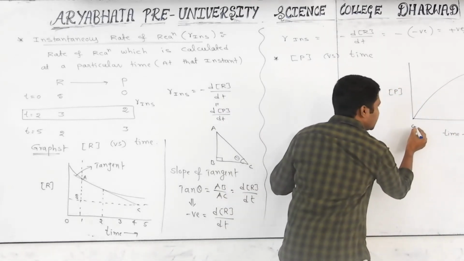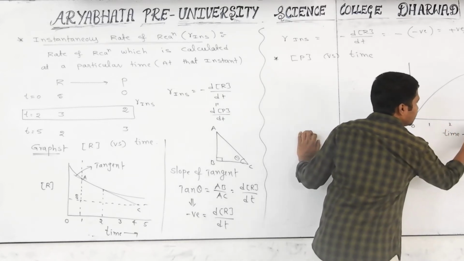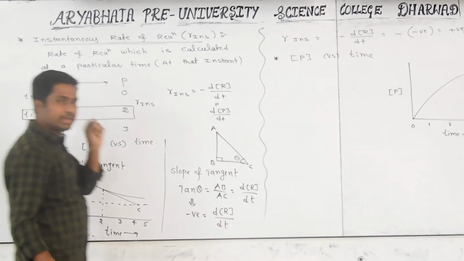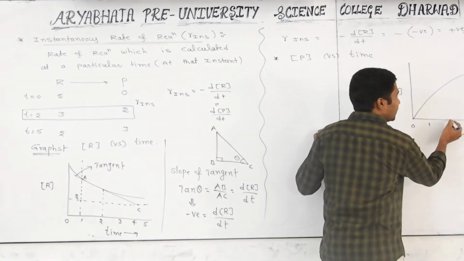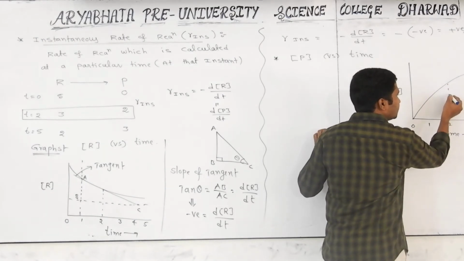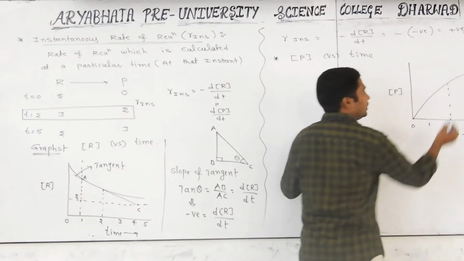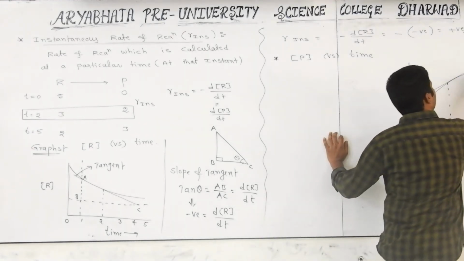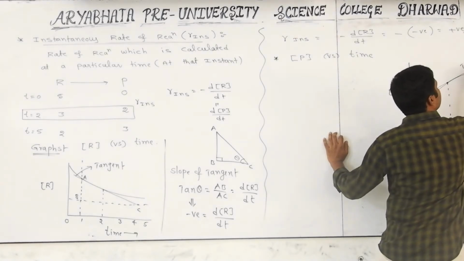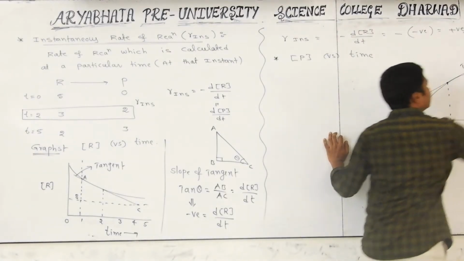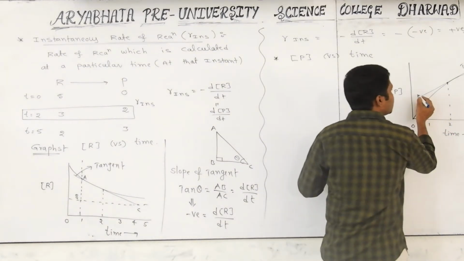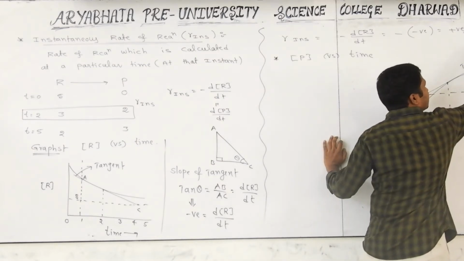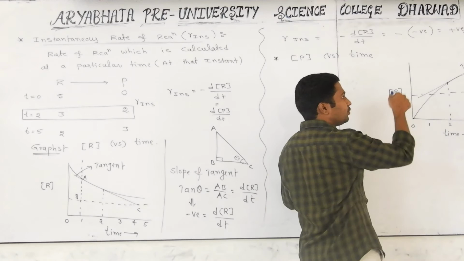Now this is time 0. After that 1, 2, 3, 4, 5 minutes like that. At which time do you want to find the speed of the reaction? 2 minutes. At the time you want, you have to draw a vertical line to that graph or curve. We get an intercepting point. At that intercepting point, how to draw a tangent line? This is a tangent line. Later, you take one line to the x-axis, and one line to the y-axis. Then you get a right angle triangle.